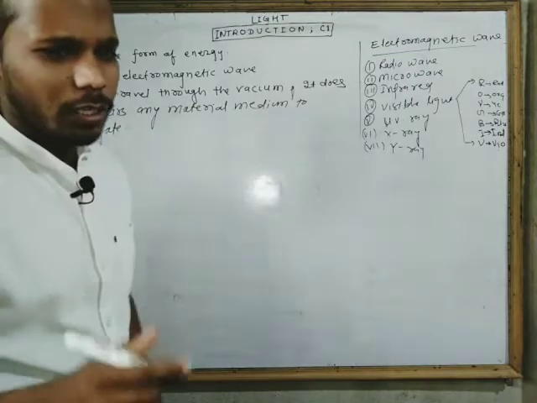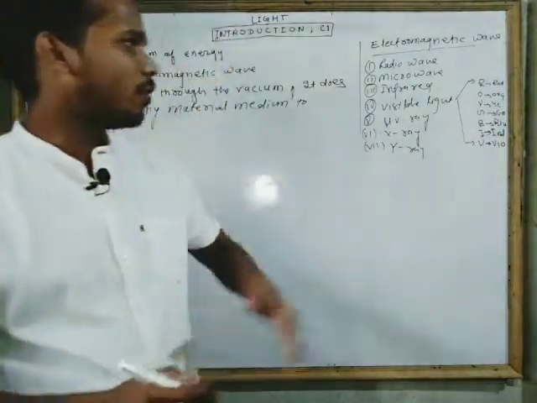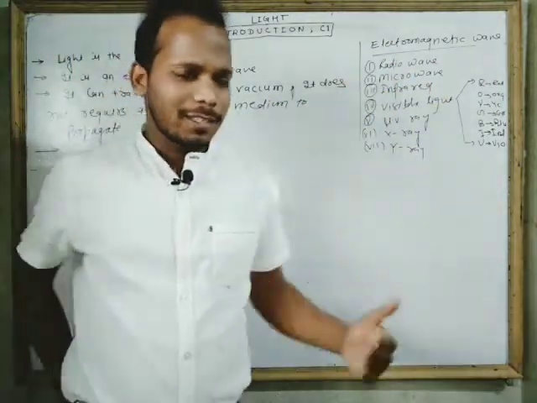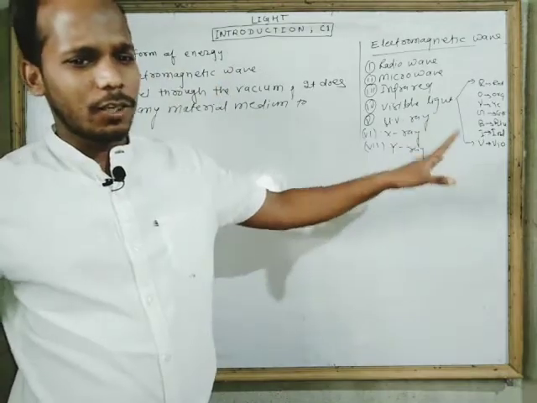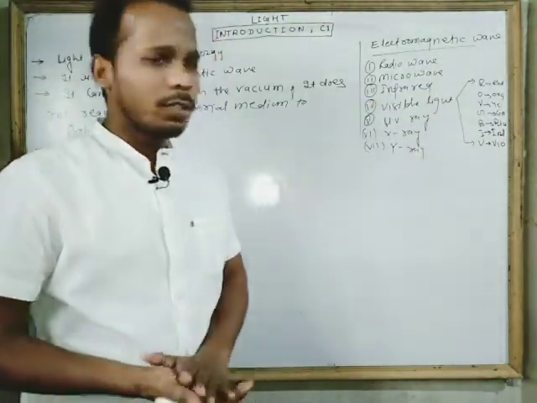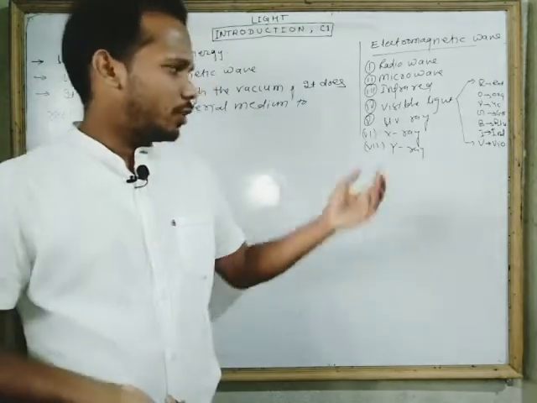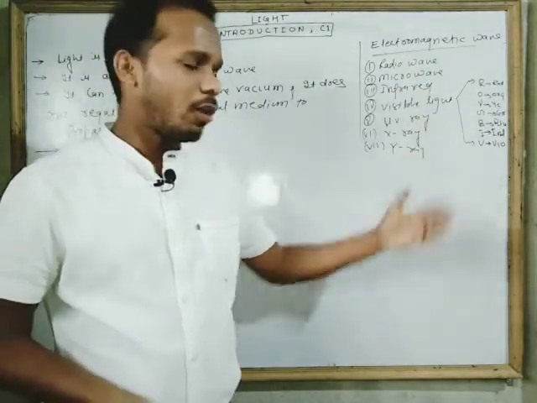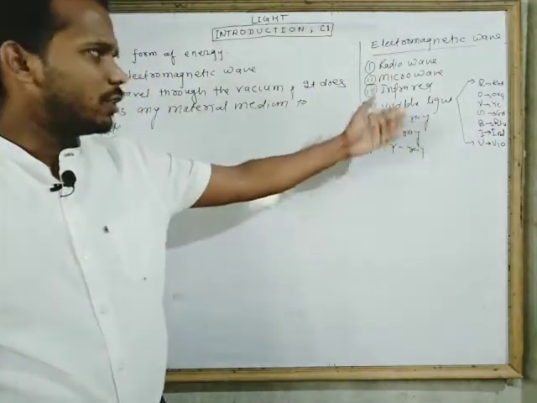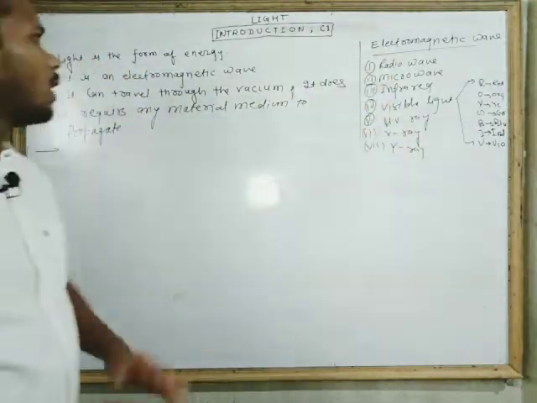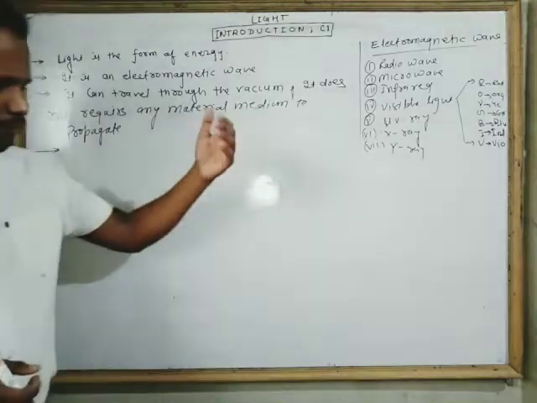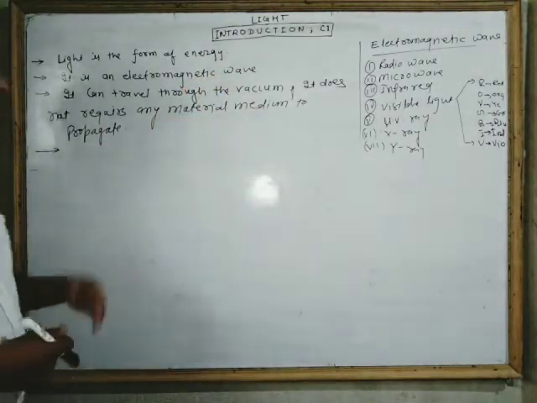If you are in class 12, then you are well aware of the electromagnetic wave, but if you are in class 10, then you will get to know what the electromagnetic wave is. It is a chapter in class 12th physics. So you should know about the electromagnetic wave, how it is produced, how it acts. And the electromagnetic wave is the light. Means light is one part of the electromagnetic wave, or we can say a type of electromagnetic wave.